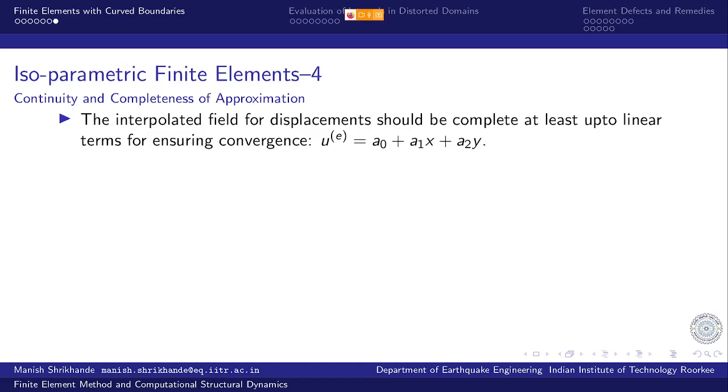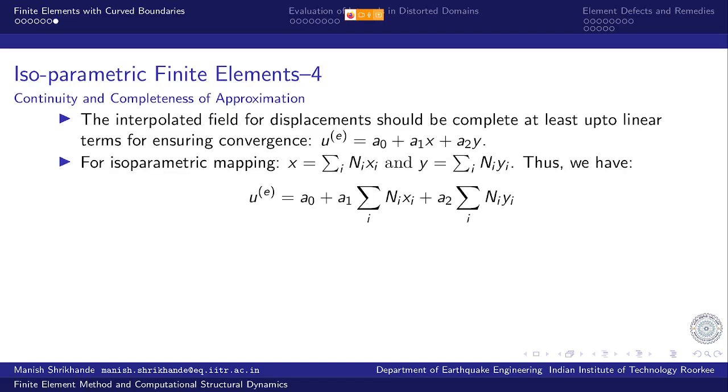Right? So for the interpolated field for displacement, the completeness requirement is that it should have rigid body motion and it should have constant strain states. This essentially implies that the displacement field should be complete at least up to the linear term for ensuring convergence. And the linear term is given by a0 plus a1x plus a2y. So let's say the displacement along x is given by a0 plus a1x plus a2y.